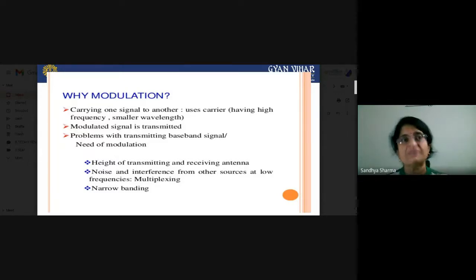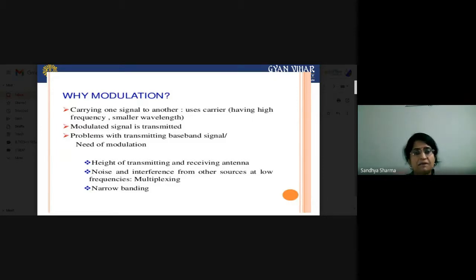Suppose you have a particular bandwidth of a channel, and you have to transmit four signals through this channel, and all four signals are in the audio range. Most probably your audio range will be 3.3 kilohertz to a maximum of 6 or 7 kilohertz. All these are nearby ranges, and if you transmit these four signals through this channel, what will happen? There will be intermixing. If some channel frequencies slightly increase or slightly decrease due to any other disturbances, they will be intermixed with the other signals. So there may be intermixing of channels.